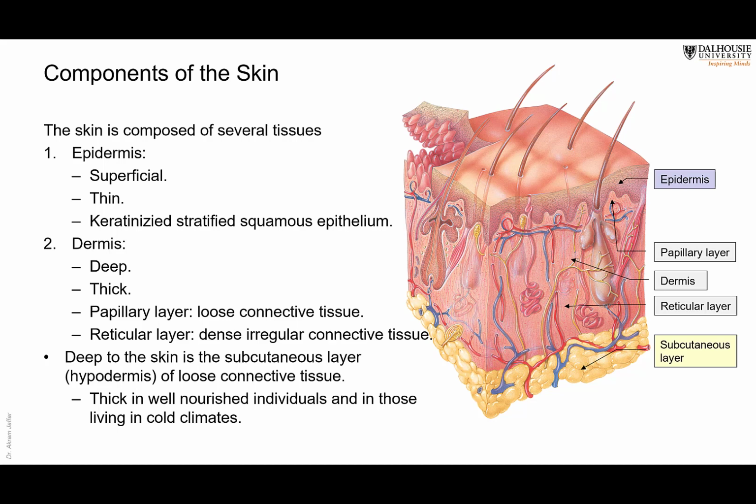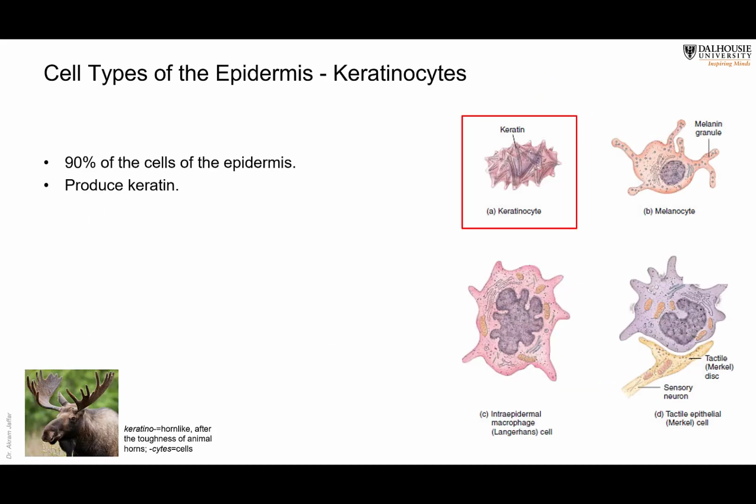And then deeper to the skin is the subcutaneous tissue, which is loose connective tissue, and in many places in the body, it contains a lot of fatty tissue, as you can see here. This is called the subcutaneous layer. Sometimes they call it the superficial fascia. It lies just underneath the skin. So now let's deal in more detail with the epidermis.